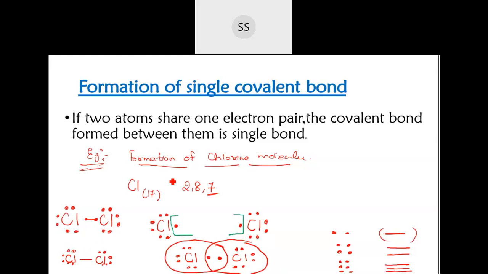So this bond is called a single covalent bond because it is formed by sharing 1 electron pair. One electron pair is shared between the 2 atoms. We can even explain this for the hydrogen molecule, but in the hydrogen case, you remember, it will give you a duplet configuration. Because for them to become stable, they have to copy the noble gas, which is helium, and helium has 2 electrons. So only for hydrogen, when forming a covalent bond, it will be a duplet configuration.